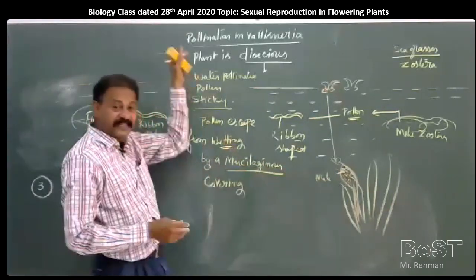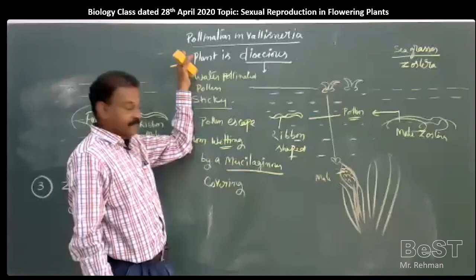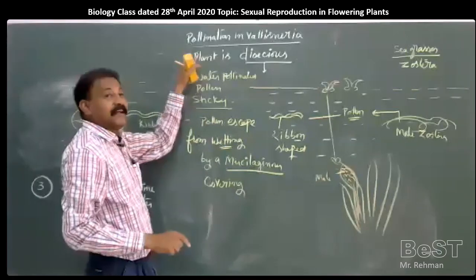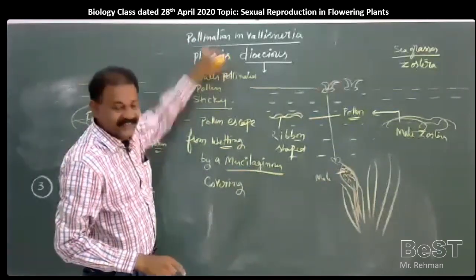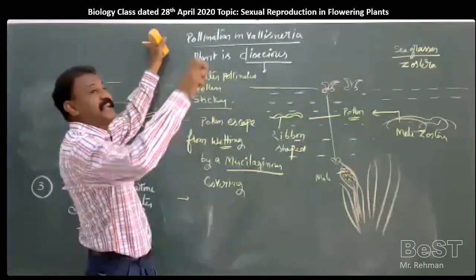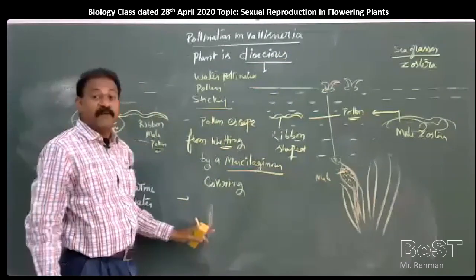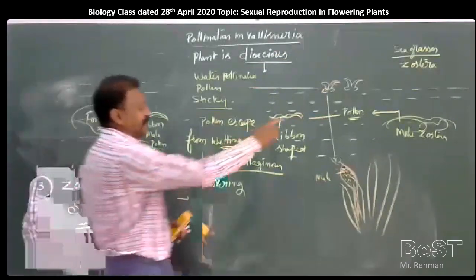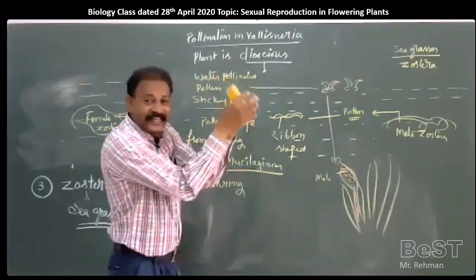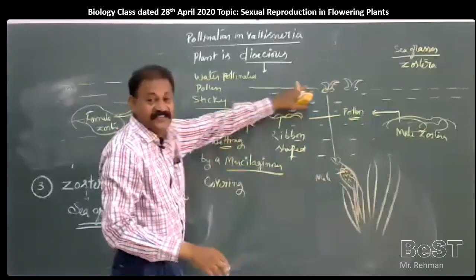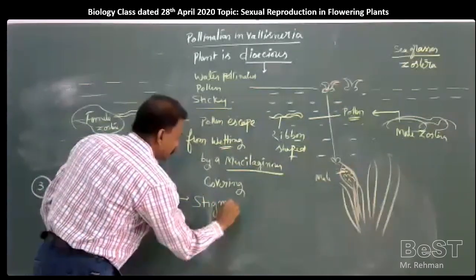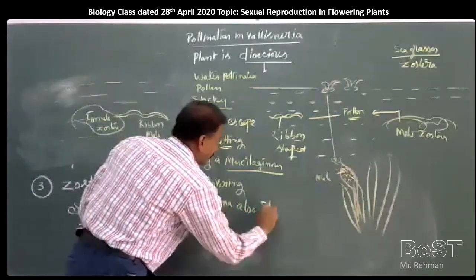This mucilaginous cover is absent in air pollinated plants. Air pollinated pollen is non-sticky and light in nature. Here they are sticky in nature. Next, in air pollinated plants, stigmas are feathery and long, but here stigmas are also sticky. Why? Because whenever male pollen comes to a female Vallisneria, they have to stick together for some time for pollination, for fertilization, to send the pollen. So stigmas are also sticky.